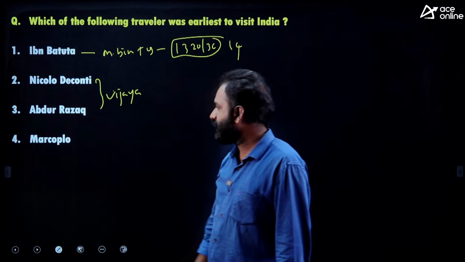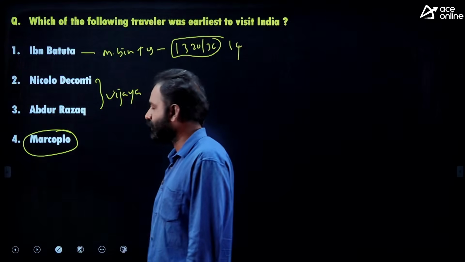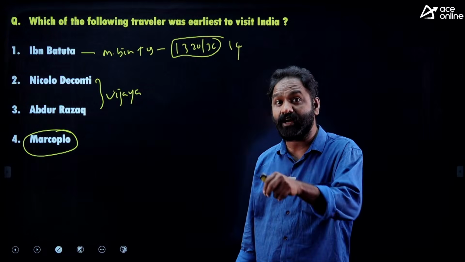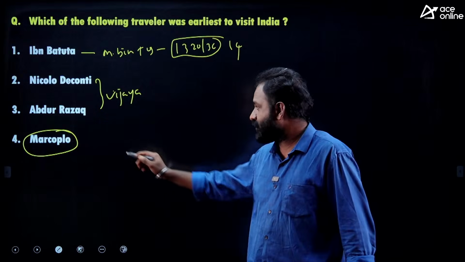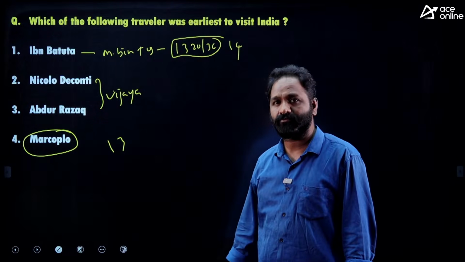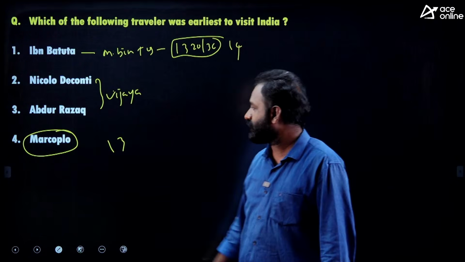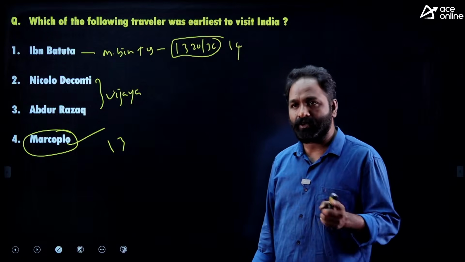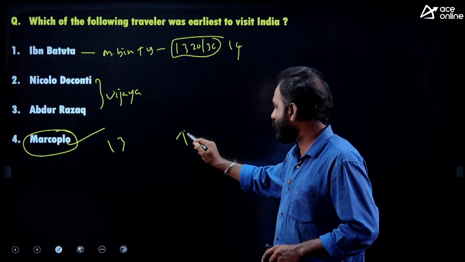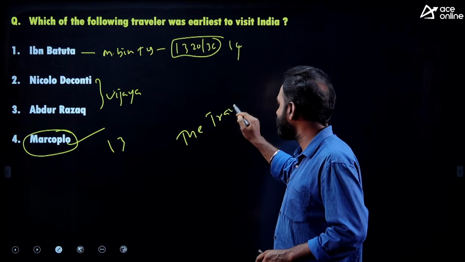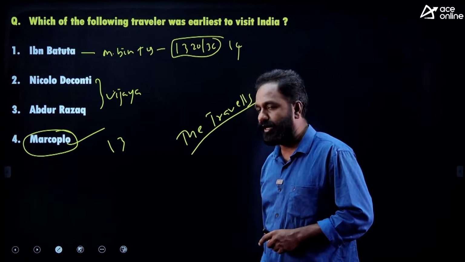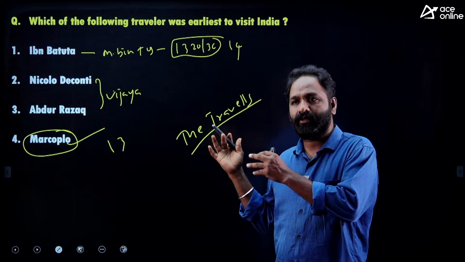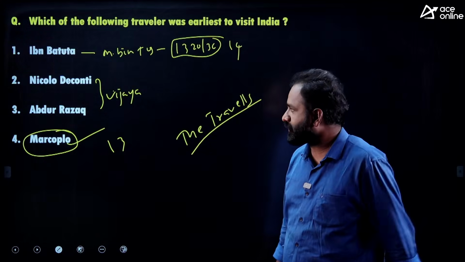Then Marco Polo. Marco Polo visited during the Kakatiya period, Rani Rudramadevi's period, so like the 13th century. So who can be the earliest? Marco Polo can be the earliest. He came first. Marco Polo wrote a book called The Travels. He gave information on Rani Rudramadevi and also the Satavahanas.